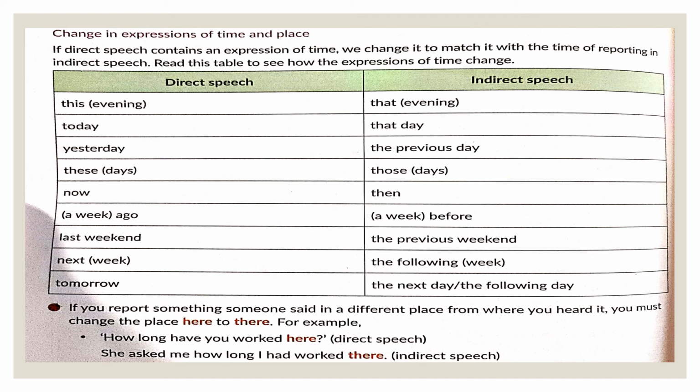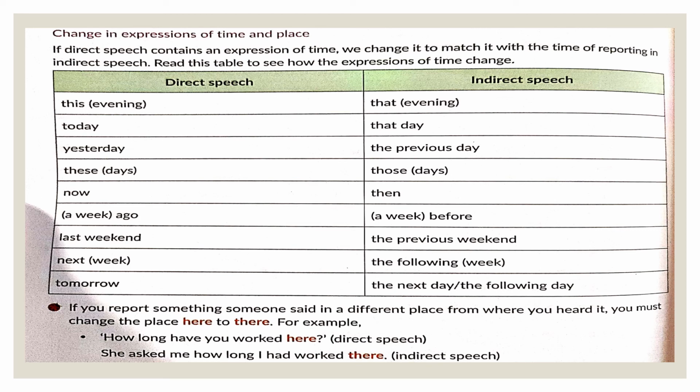Now children, we have learnt about changing the tense, the pronoun, the modal. Now, is the expression of time and place also changing? Yes, because we are reporting it to somebody in indirect speech, the expression of time and place will definitely change. For example, this evening will become that evening.